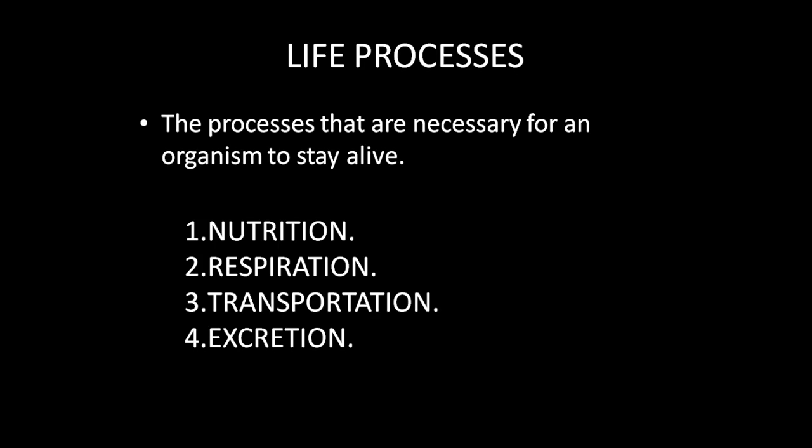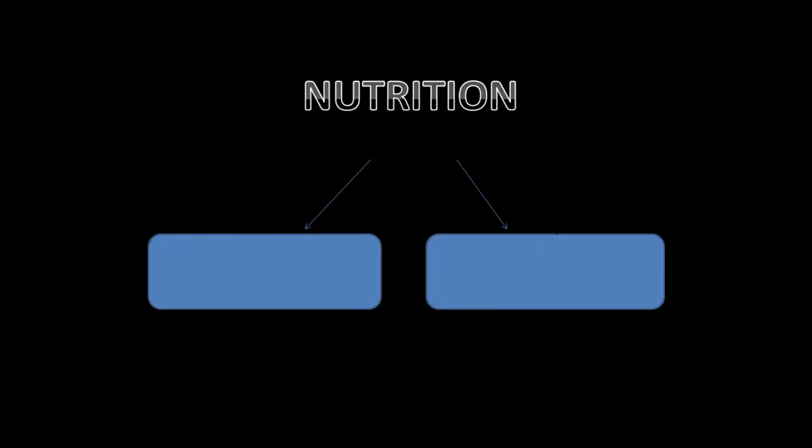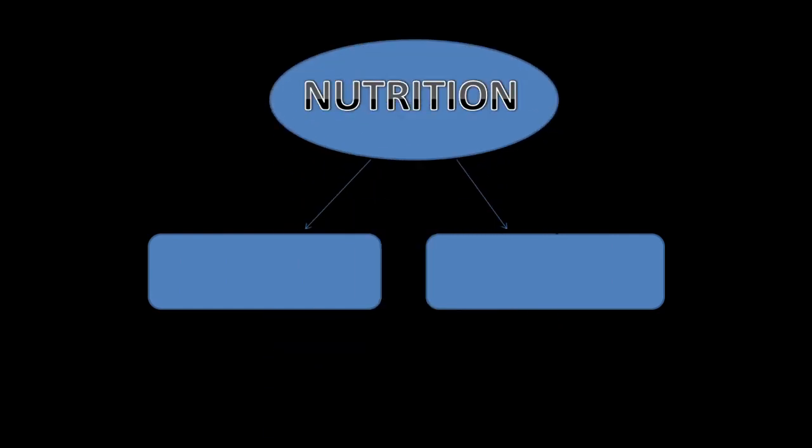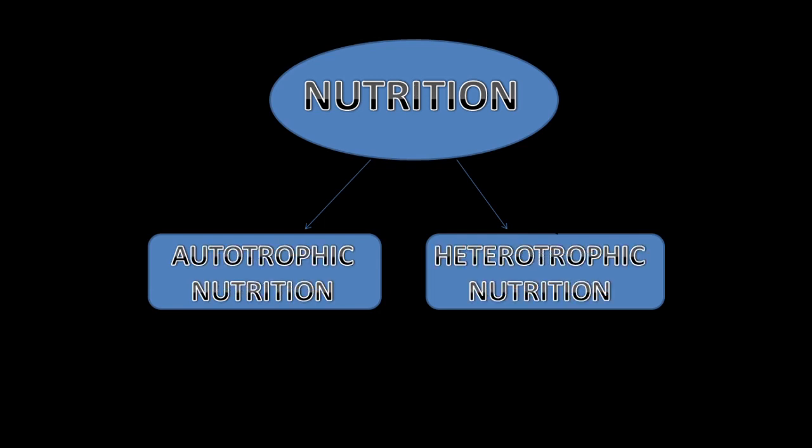Now in this particular session, we'll be discussing more about nutrition. When we talk about nutrition, we mainly have two types: autotrophic nutrition and heterotrophic nutrition. Nutrition, as I said, is the consumption of food, or the method by which an organism gets nutrients. Now we'll define each, autotrophic and heterotrophic.